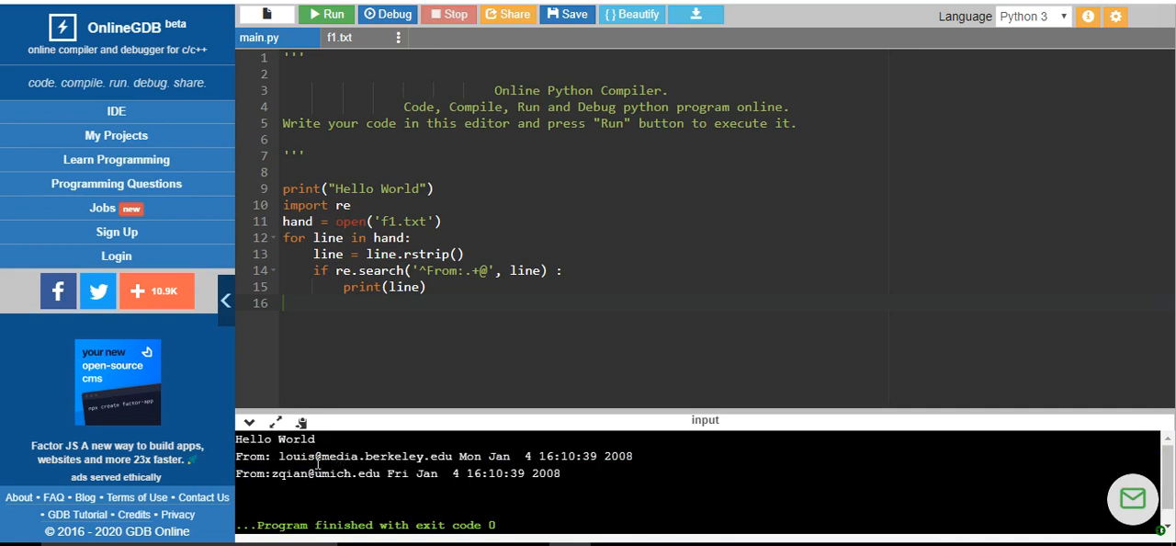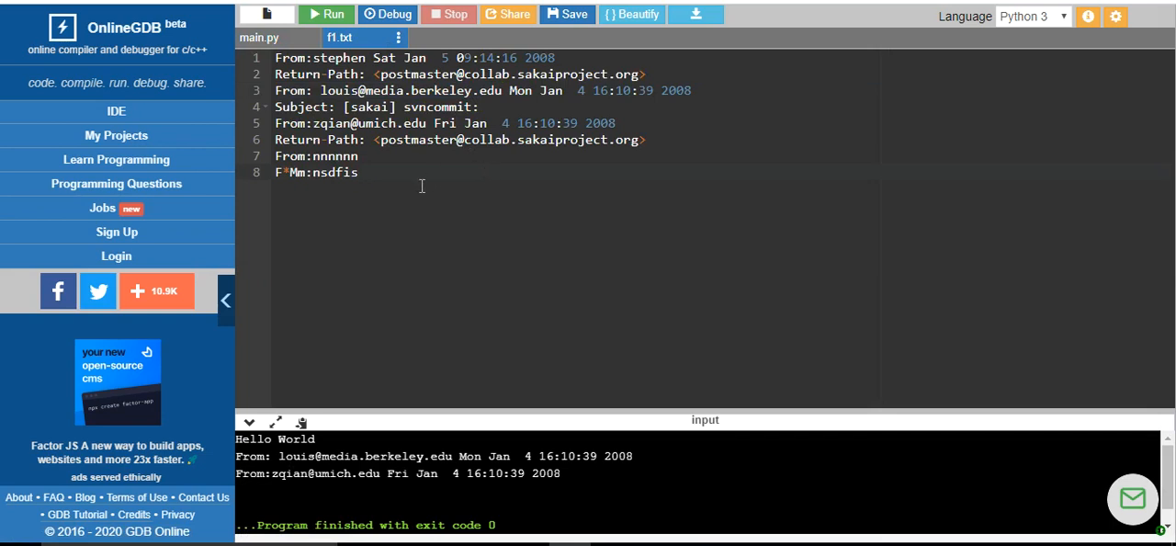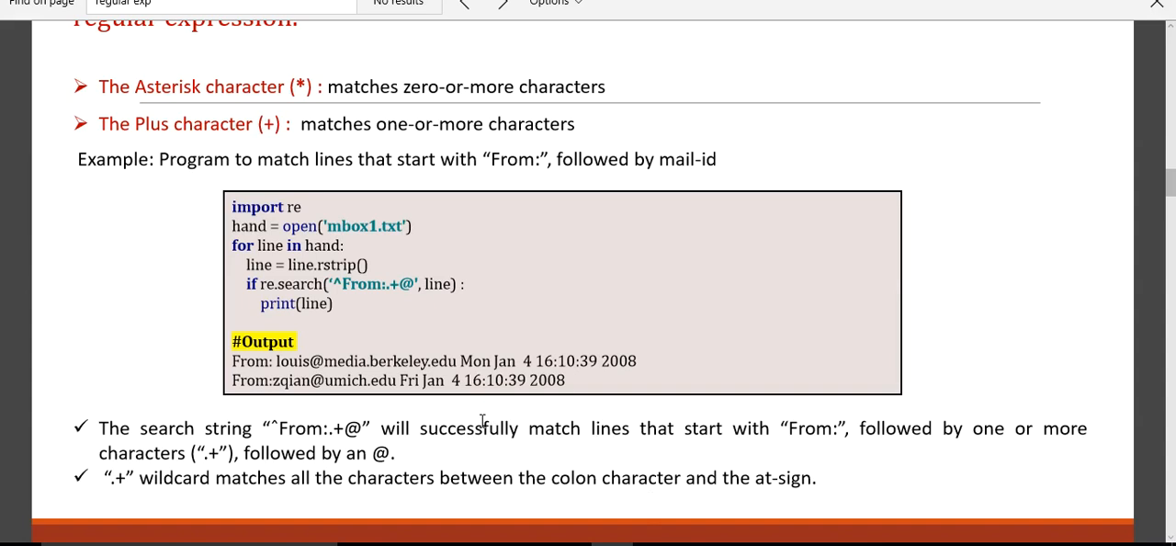Why are the two lines printed? Because I have told it the line starts with from colon, followed by any characters, and that line should have the at position. If you observe this program file, you can see only the fifth line as well as the third line has the at character. That is why we are using a plus operator. When I say star operator, it can have zero or more characters. Whenever you are using this in real-time applications, it is not mandatory that you follow the same way of structuring. You can have n number of logics related to matching the pattern.